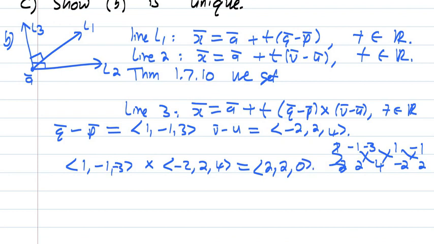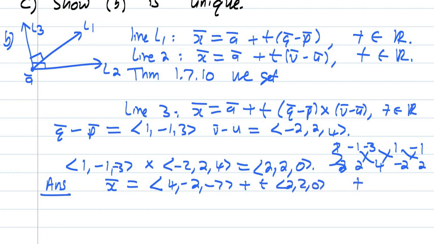All right, so now we can say the answer is of the form x is equal to point A. Point A, did you do that calculation? Do you agree that is the vector (4, -2, -7) plus t times (2, 2, 0), where t is a real number?